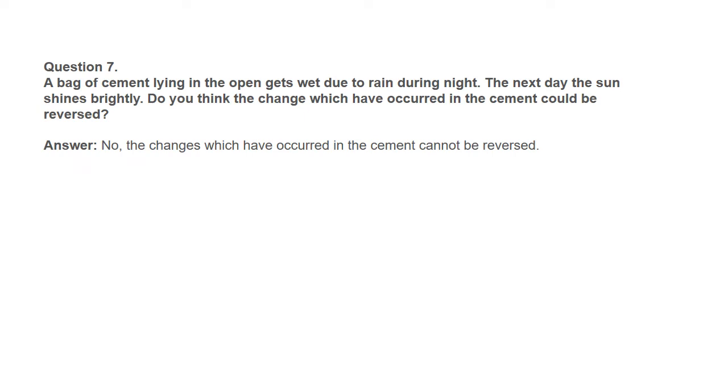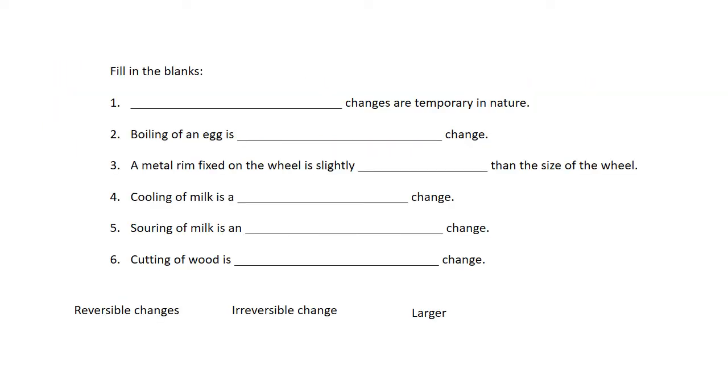Question number 7. A bag of cement lying in the open gets wet due to rain during the night. The next day, the sun shines brightly. Do you think the change which has occurred in the cement could be reversed? No, the changes which have occurred in cement cannot be reversed. Whatever changes occur in cement, you cannot reverse them.